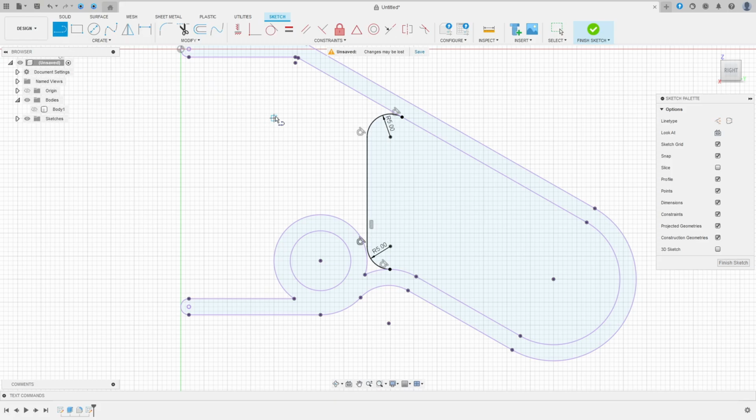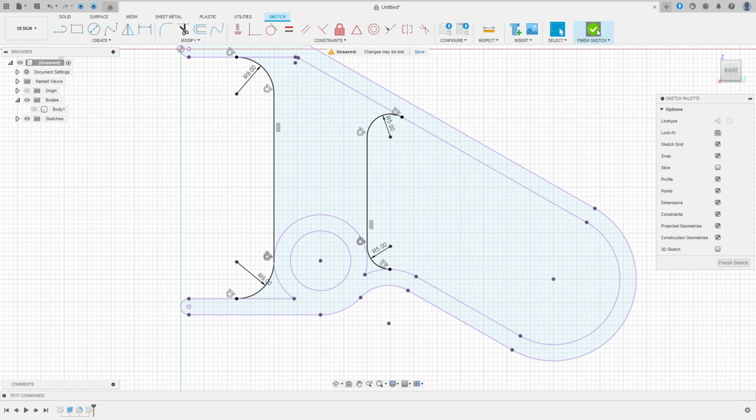So select a line, make a line here, make an arc here, another arc here, constraints, tangent, make this tangent here, and this tangent here. Go to dimension, 8 millimeters of radius, 8 millimeters of radius here. Okay, and we have this.